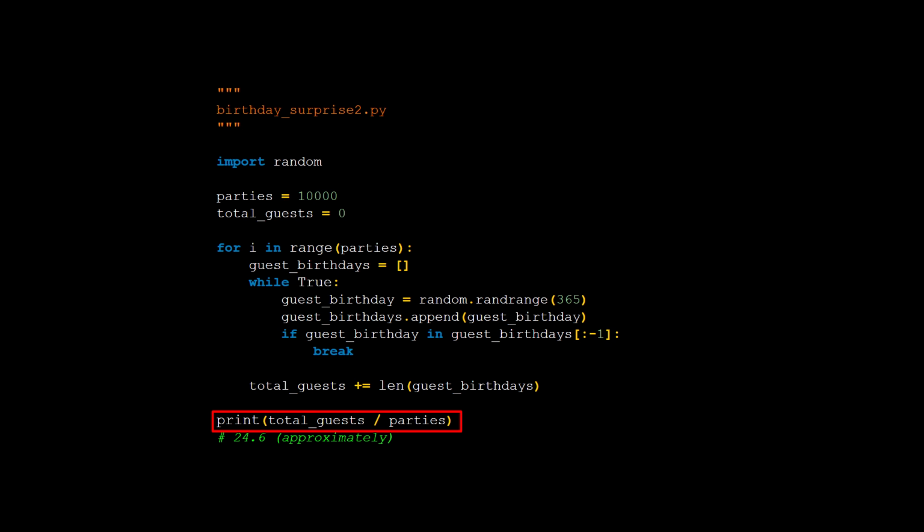Finally, after all the thousands of these bizarre parties are done, we calculate the average number of people we had to let in the door for each party, by dividing the total number of guests let in the door for all the parties by the number of parties. That should result in the average number of partygoers required to find duplicate birth dates.